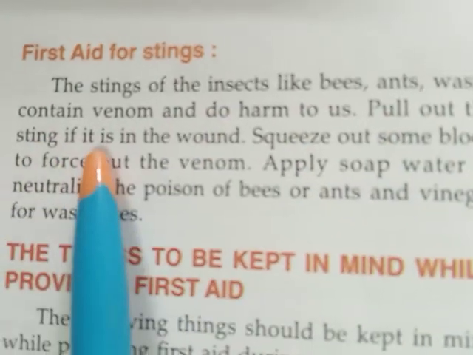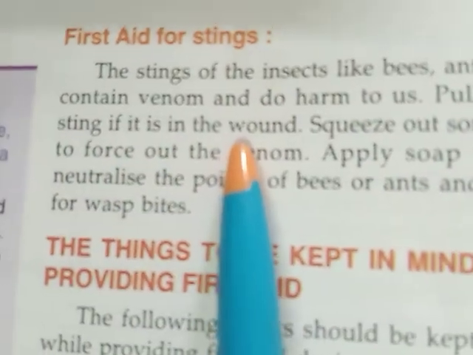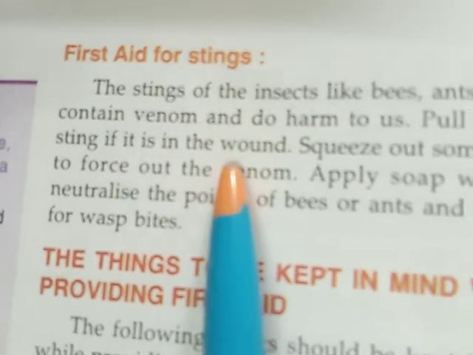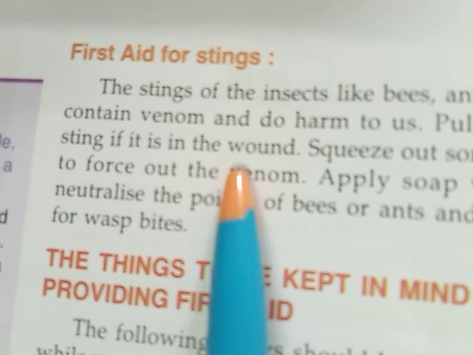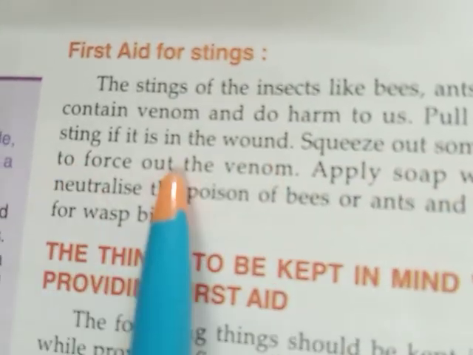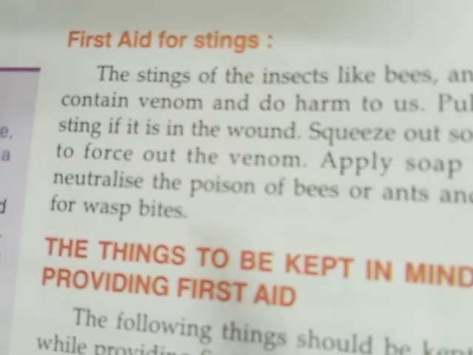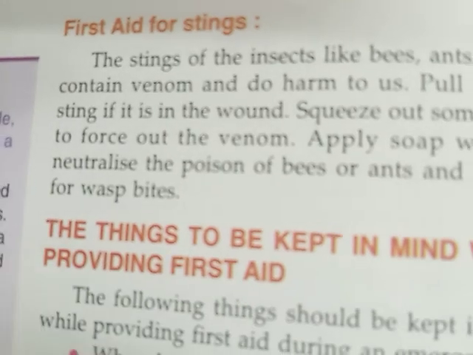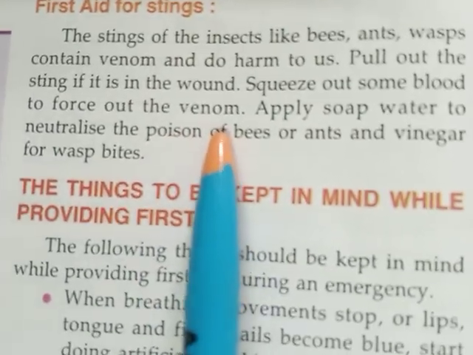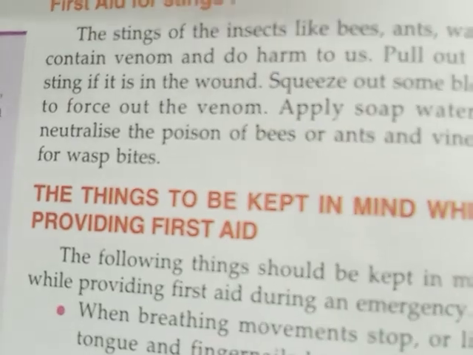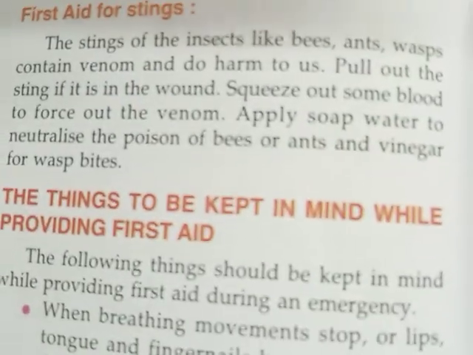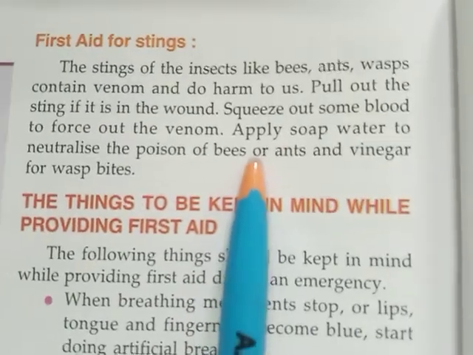Pull out the sting if it is in the wound. If the insect leaves its sting in our body, the first thing we have to do is remove that sting from our body. Squeeze out some blood to force out the venom. In the same way as we have done in the bite of the snake, we have to make a cut, and then squeeze out some blood from the body so that the venom comes out with the blood, and it will not be taken to different parts of the body with the blood stream.